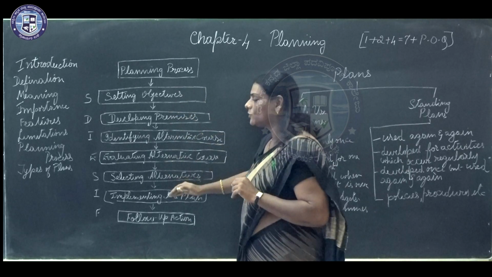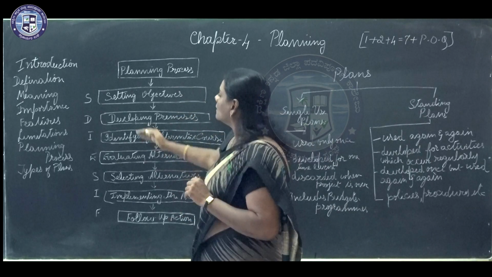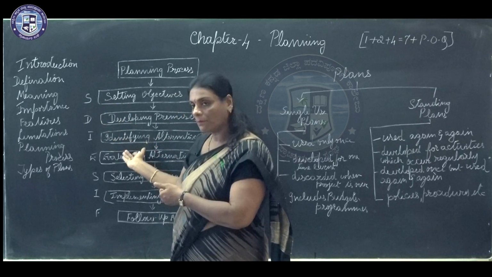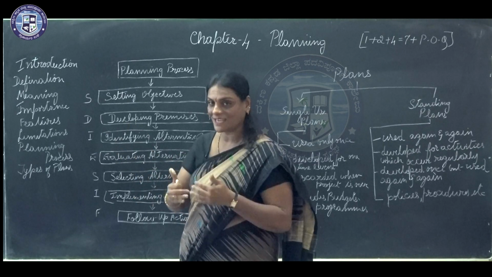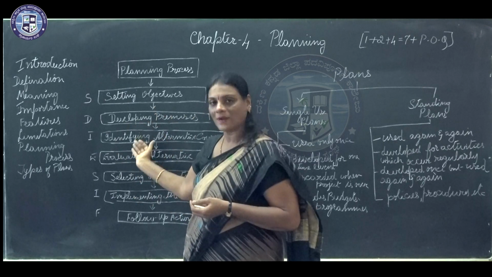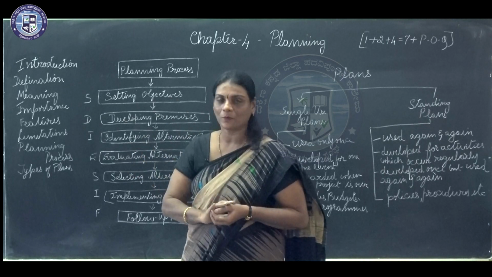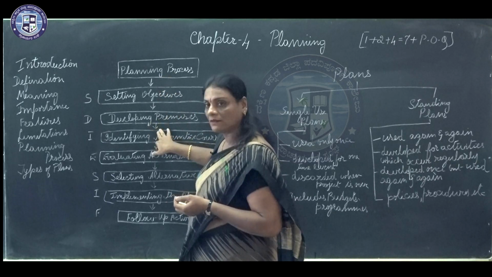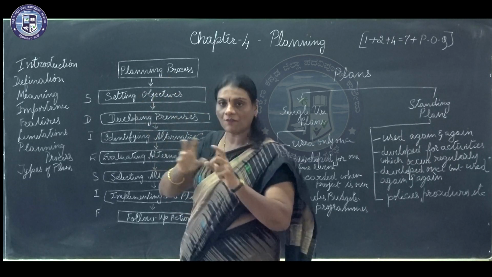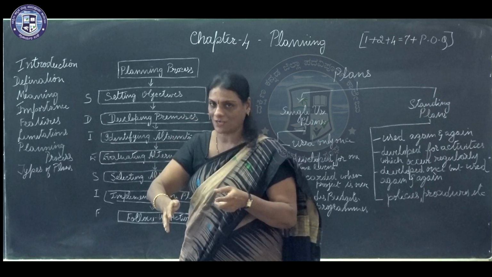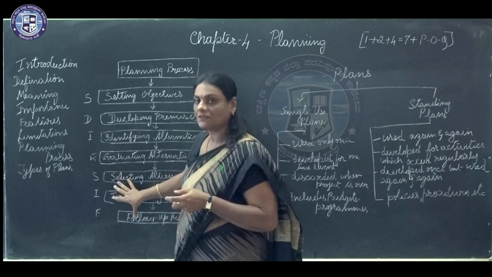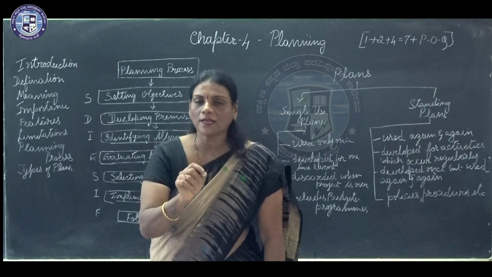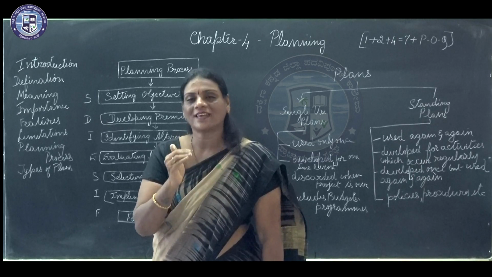So when you are going through these 7 steps, we may find it difficult to remember or to memorize it in a sequence. Here, when you are writing the planning process or following the planning process, you cannot move from the first, then write the third point, then come back to the second. You cannot have confusion there. It has to go in a sequence. So sometimes you might find it difficult to memorize it. So I am just telling you a tip, a mnemonic, using which you can memorize it easily.